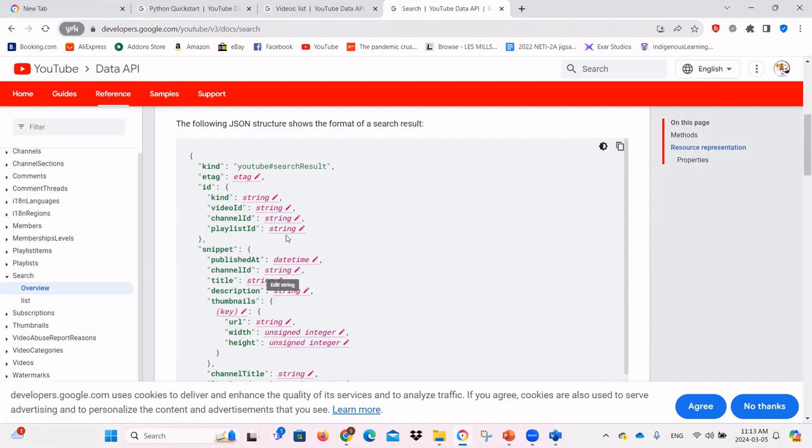So the search function is a first step, and then with the information we get from the search, we can send another query to get more information about the video, and another query to get more information about the channel.